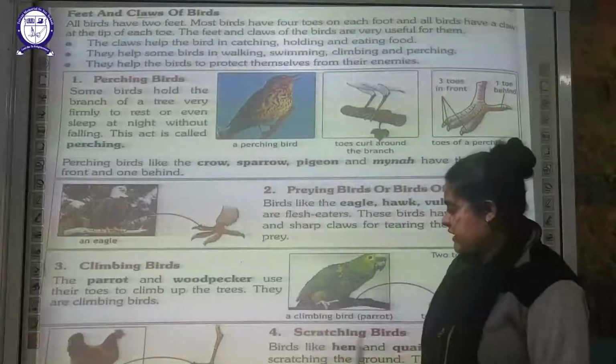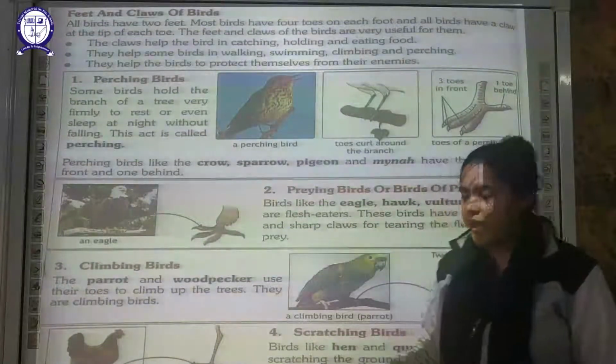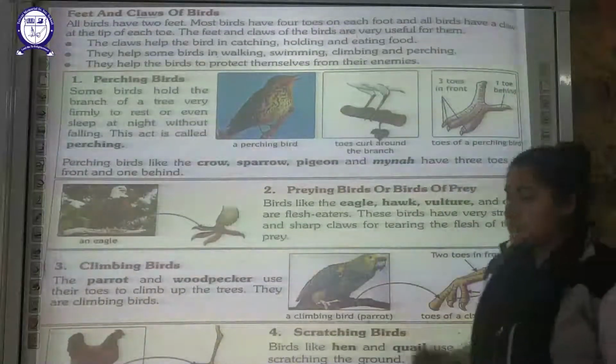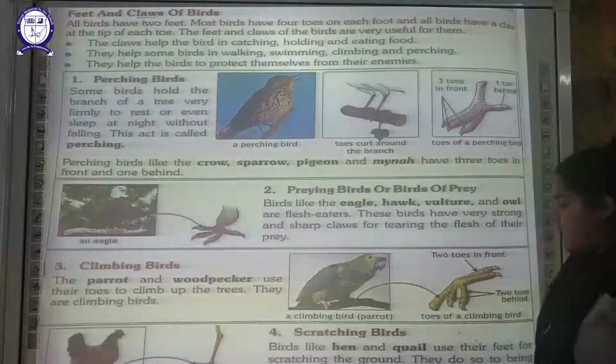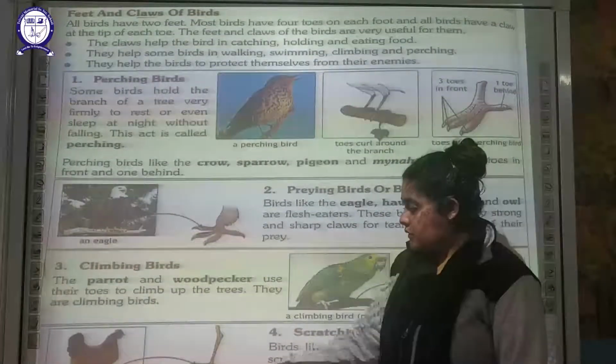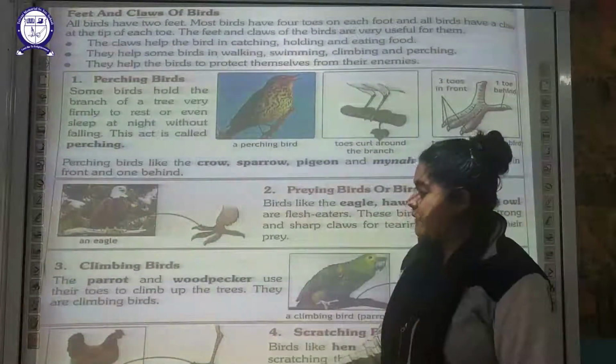The next is your scratching birds. Examples are your hens and quails. They are scratching the ground continuously so that they can dig out the buried food, seeds and insects from the earth. So they have this specific type of toes.